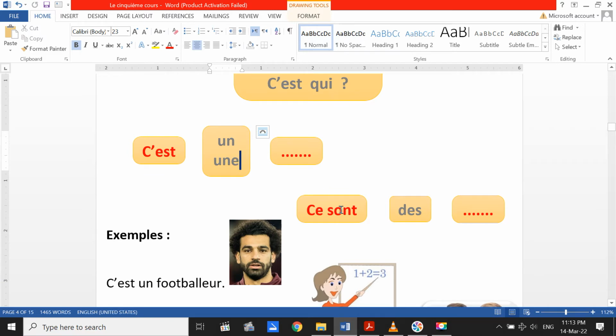Or it can be ce sont. They are, for the plural, and we can say c'est also for the plural. Ce sont des amis. These are some friends, or these are friends.